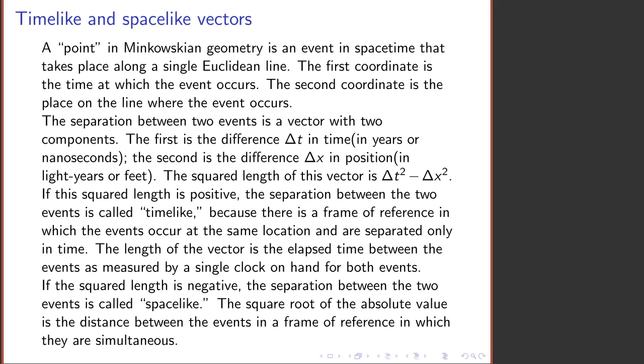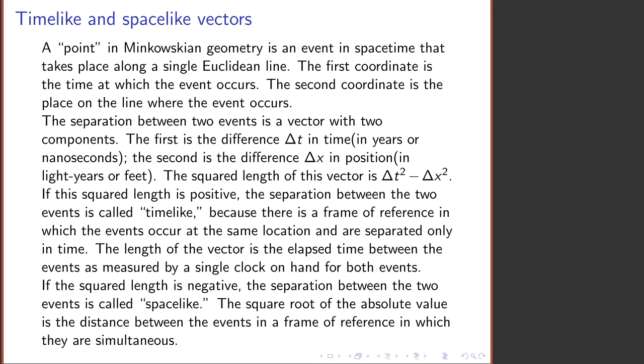If someone sits down in the dining car, that person will eat the main course and the dessert at different times in the same location, whereas someone peering in through the windows of the moving train will see those events happen at quite different locations along the track. If I consider a pair of events, then I get a vector with two components which measures the separation between the two events. The first component is the separation in time. The second is the separation in space.